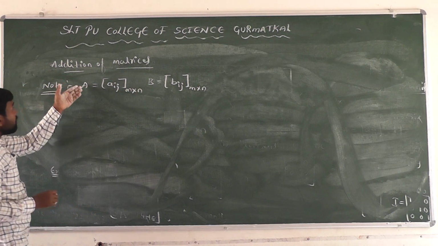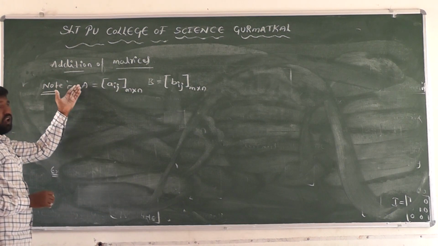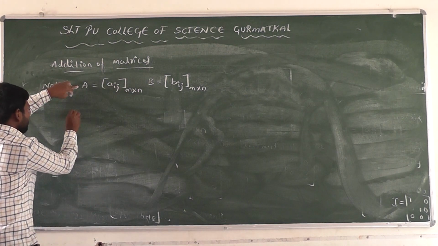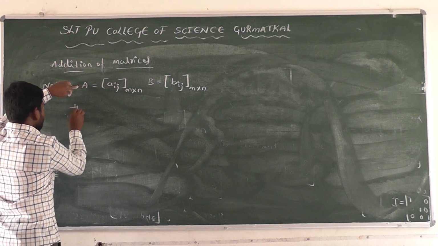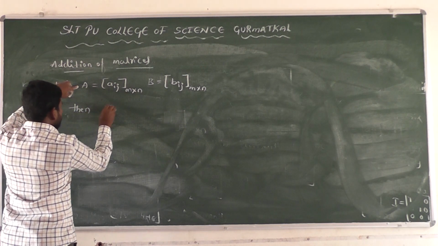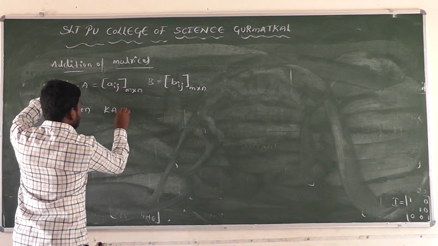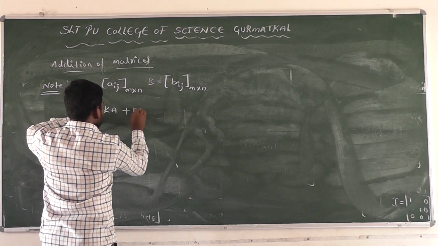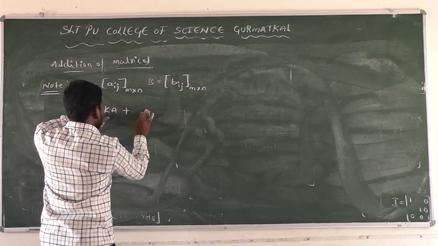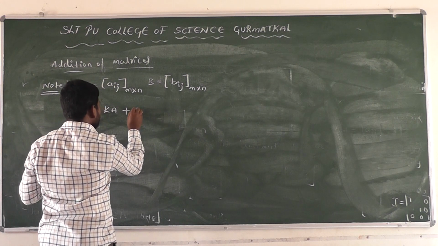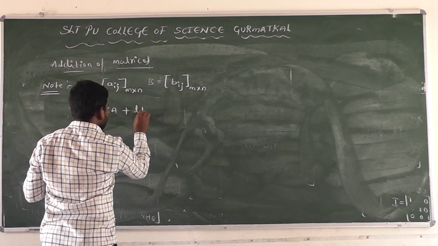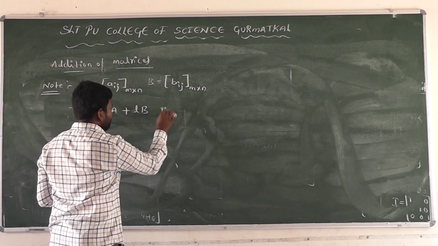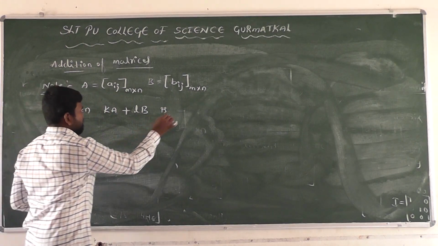Suppose we have to multiply by any scalar the matrix A and the matrix B. Right? Then kA plus lB is of the same order.